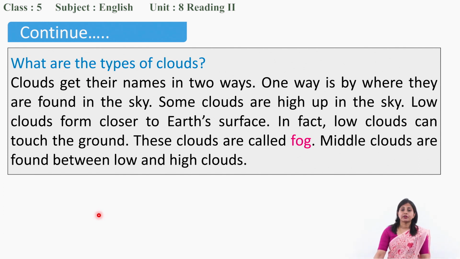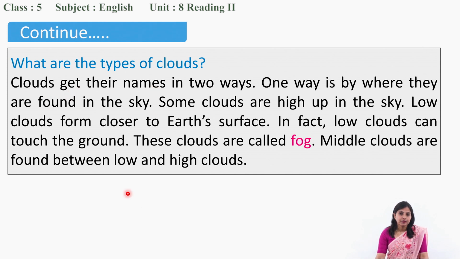What are the types of clouds? We have known now how the clouds are formed. Now we should know what the different types of clouds are. Clouds also have different types. Clouds get their names in two ways.